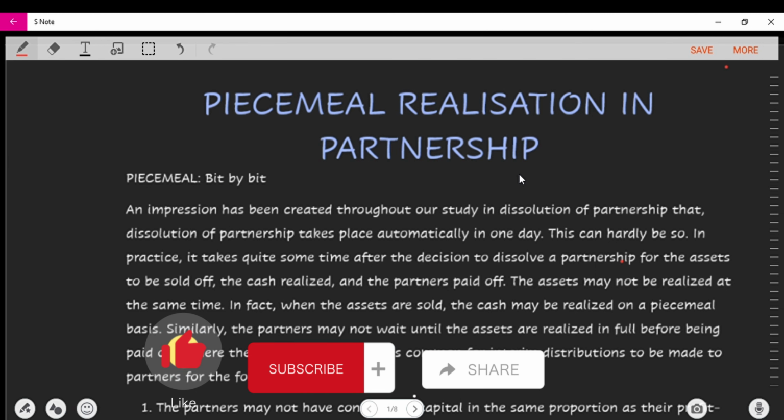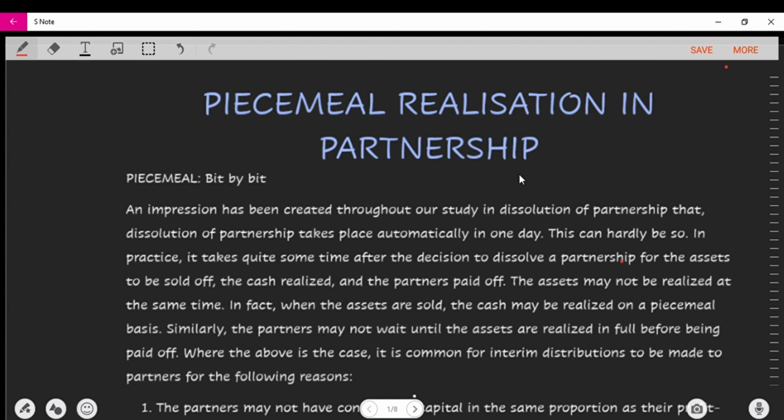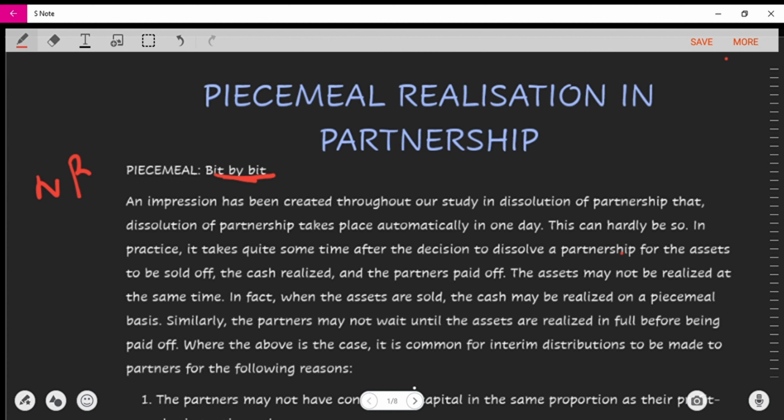Today, our topic is piecemeal realization in partnership. Now, first of all, what is piecemeal? Piecemeal means bit by bit, just like we can already see on the screen. Basically, piecemeal realization happens in a partnership when a partnership is coming to an end, in the dissolution of partnership. An impression has been given throughout our previous study that a dissolution of partnership might happen in one day, whereby we're only given the net book values of the assets, and then they also give us the realized values of the assets.